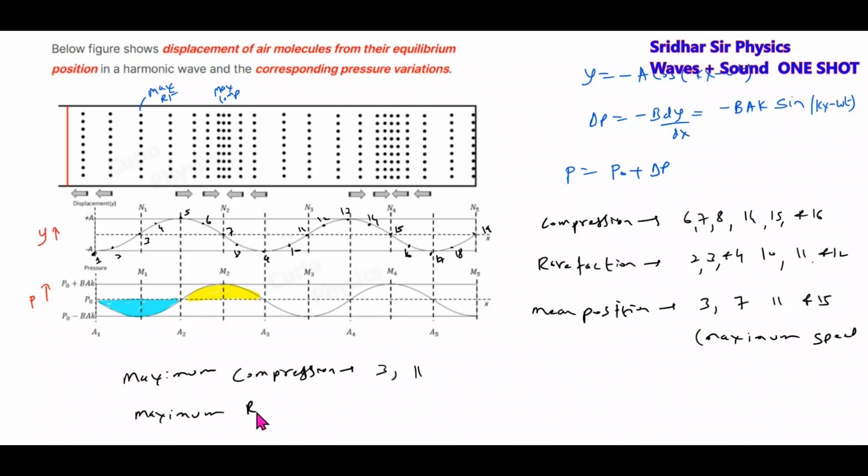Maximum rarefaction: 3 and 11 will be maximum rarefaction. Okay, this one 7 and 15 will be maximum compression.